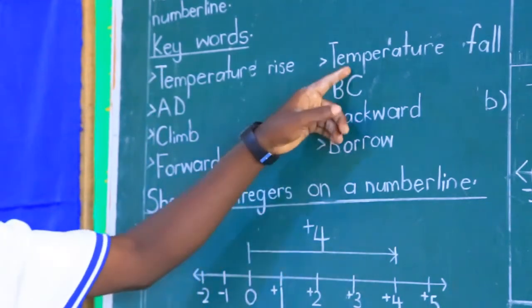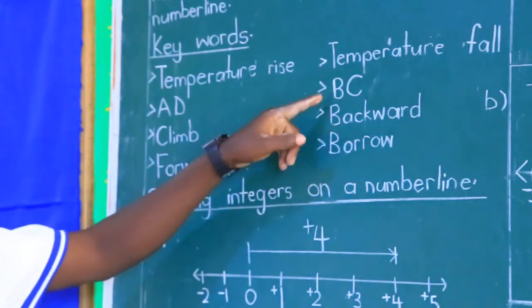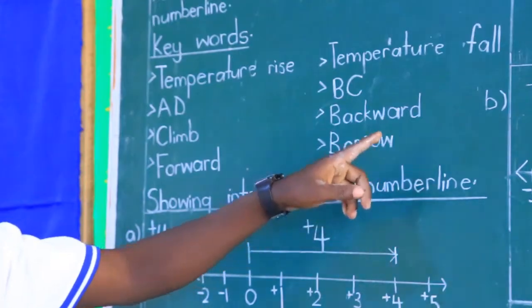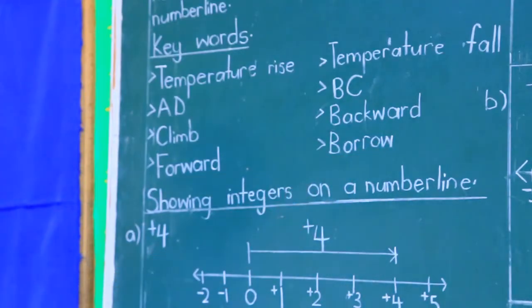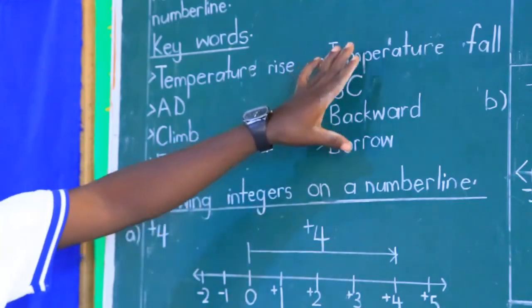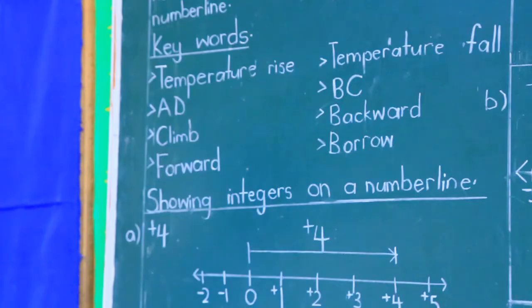Then words like temperature fall, a word like BC, a word like backward, and the word like borrow, you then apply negative integers. So words connected to any of these, in the application part, you will think of negatives.